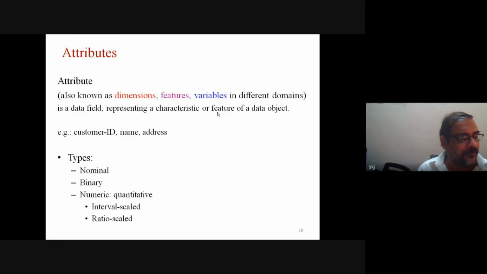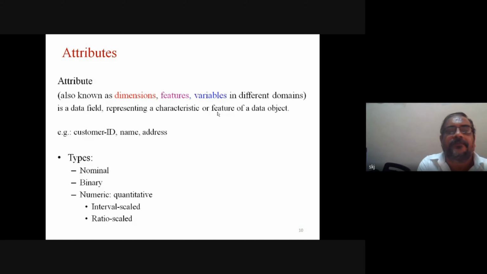If you first go to the real world, in the real world we have objects, and each object has some properties. And by using those properties, objects are defined. The properties or characteristics that we use in the real world, in a computer database we have the term attribute. So attribute is terminology used in databases, but it has the same meaning as properties and characteristics.